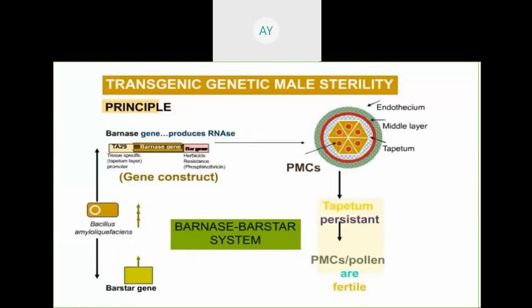तो ये दोनों सिस्टम है। बार्नेज जीन to make the female plant line for making the hybrid variety of particular crops, so that we can get improved character of the particular variety of the crops.